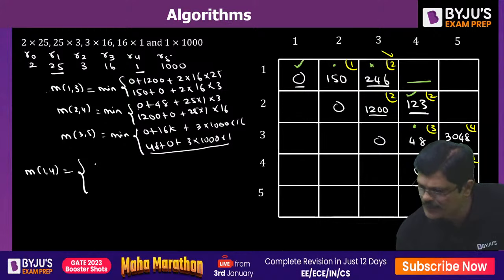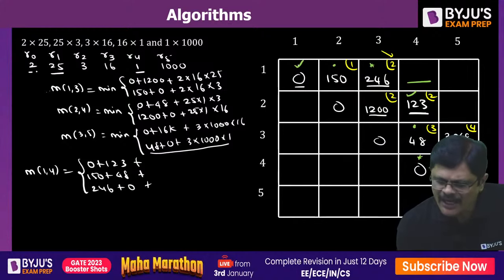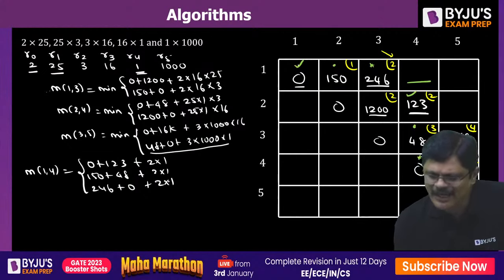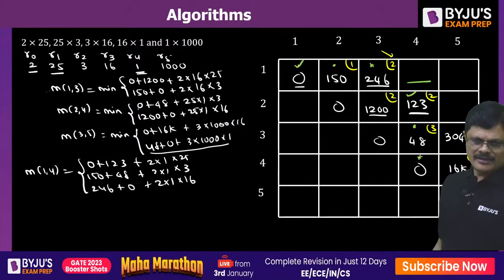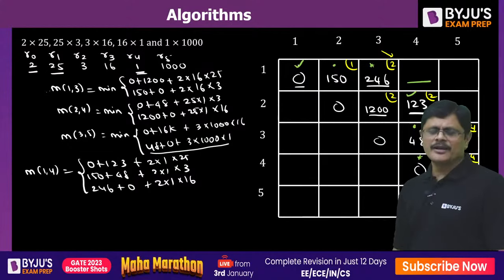The three sums we are going to get are 0 plus 123. Next one is 150 plus 48. Next one is 246 plus 0, my dear friends. Now in this, R0 and R4 are fixed. That is 2 into 1 is fixed. Only K value 1, K value 2, K value 3, that's it. K value 1 means 25, K value 2 means 3, K value 3 means 16. Once you've done it, you are through this.